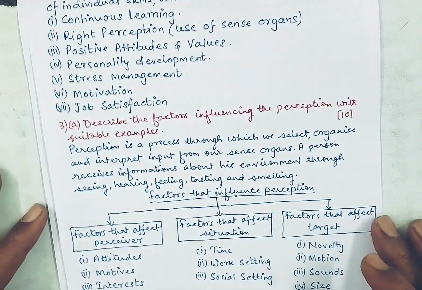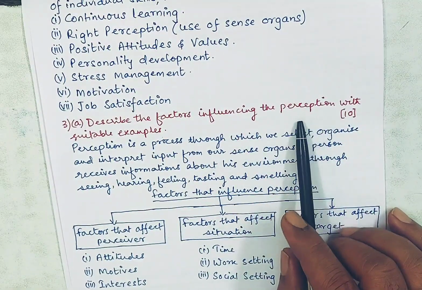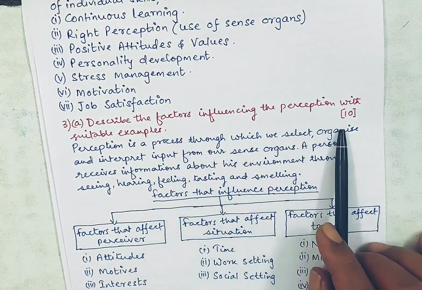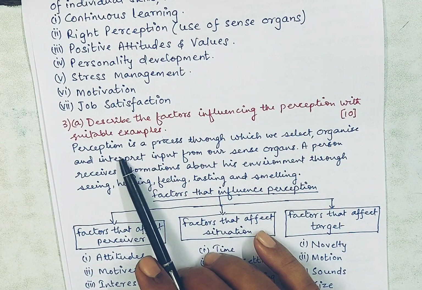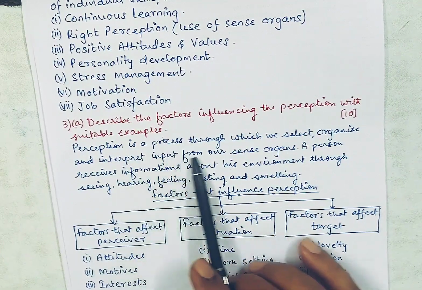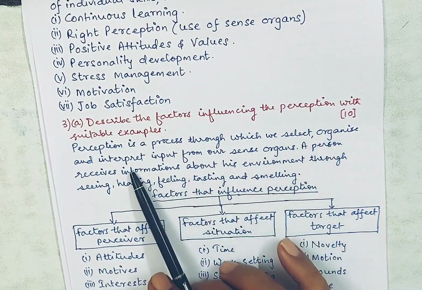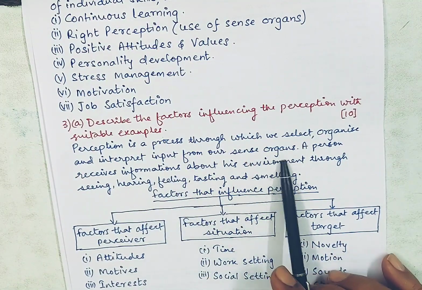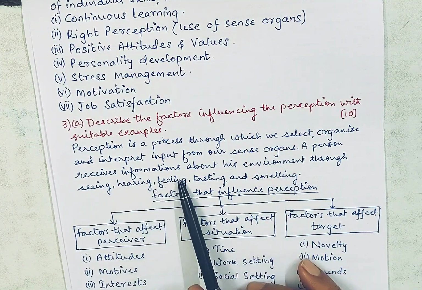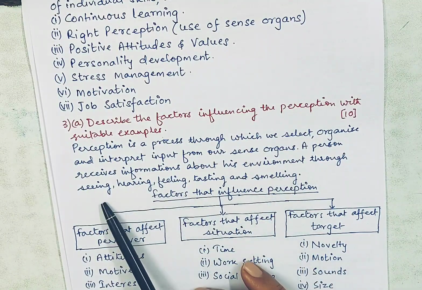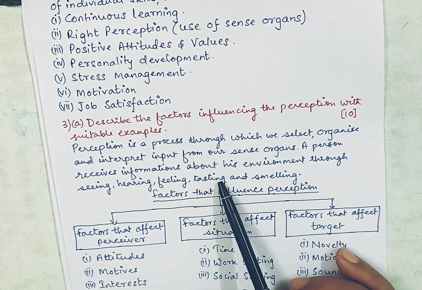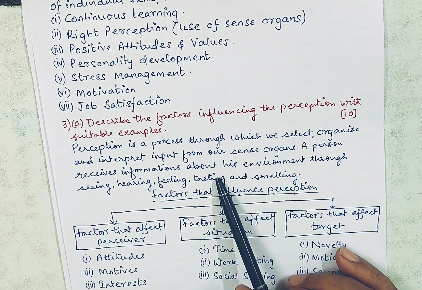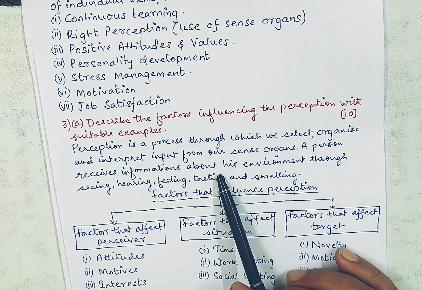The third question says, describe the factors influencing perception with suitable examples. This is again of 10 marks. And here I have written the definition of perception. Kindly pay attention to this. Perception is a process through which we select, organize, and interpret input from our sense organs. A person receives information about his environment through seeing, hearing, feeling, tasting, and smelling. In a nutshell, we use our own sense organs to receive and perceive information and knowledge. So this is what we do generally.